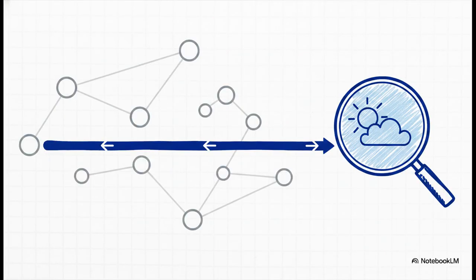Now, what's really interesting here is that the solution, the Viterbi algorithm, looks almost identical to the forward algorithm we just used. But instead of taking the sum of all probabilities, the Viterbi algorithm takes the maximum probability path at each step. It asks what single path is most likely to get me to this current state. And crucially, as it moves forward, it leaves a trail of mathematical breadcrumbs, which we call back pointers. Once we reach the end of the diary sequence, we literally just follow those back pointers in reverse to trace the exact, most likely sequence of hot and cold days. Boom, we've decoded the weather.